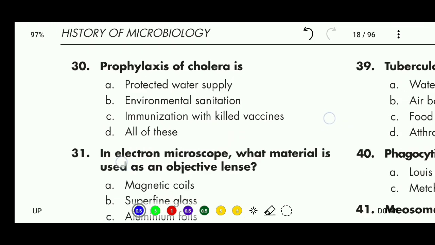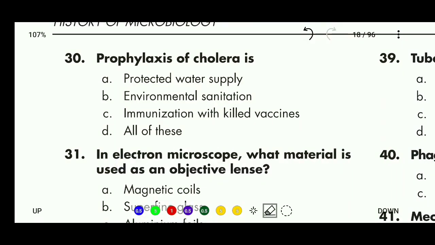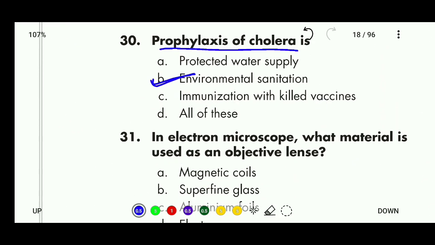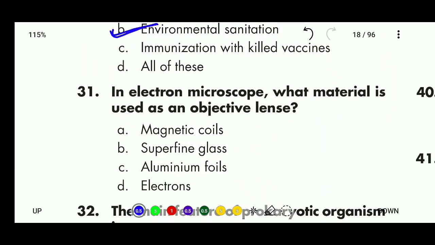Let's see question number 30. Prophylaxis of cholera is protect water supply, environmental sanitation, immunization with killed vaccines, all of the above. Right answer is environmental sanitation is prophylaxis of cholera. 31. In electron microscopy, what material is used as an objective lens? Magnetic coils, superfine glass, aluminum foils, electrons. Right answer is magnetic coils used in the microscope as a lens.